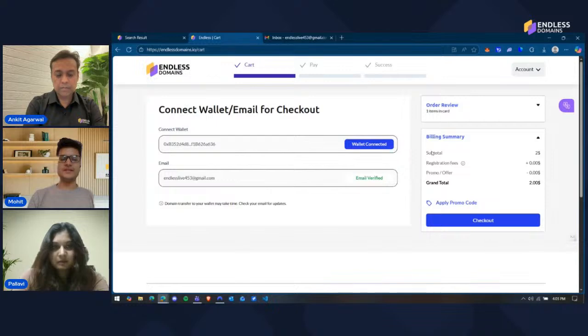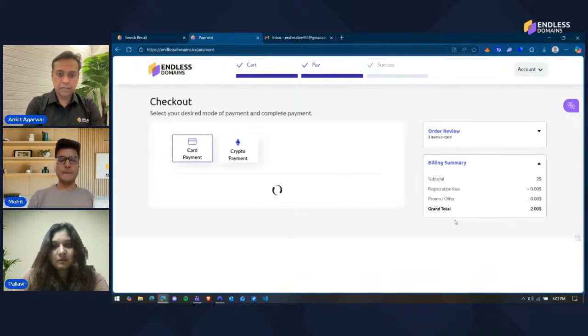Once we have this step connected, this is the wallet that my domain will be stored in, the wallet which I connected right now, which was MetaMask. In your case, you can use any wallet that you prefer. We support about 200 plus wallets, so you can use any one that you prefer. Now I have all this connected. I'll go ahead and check out, which will take me to the checkout page over here.